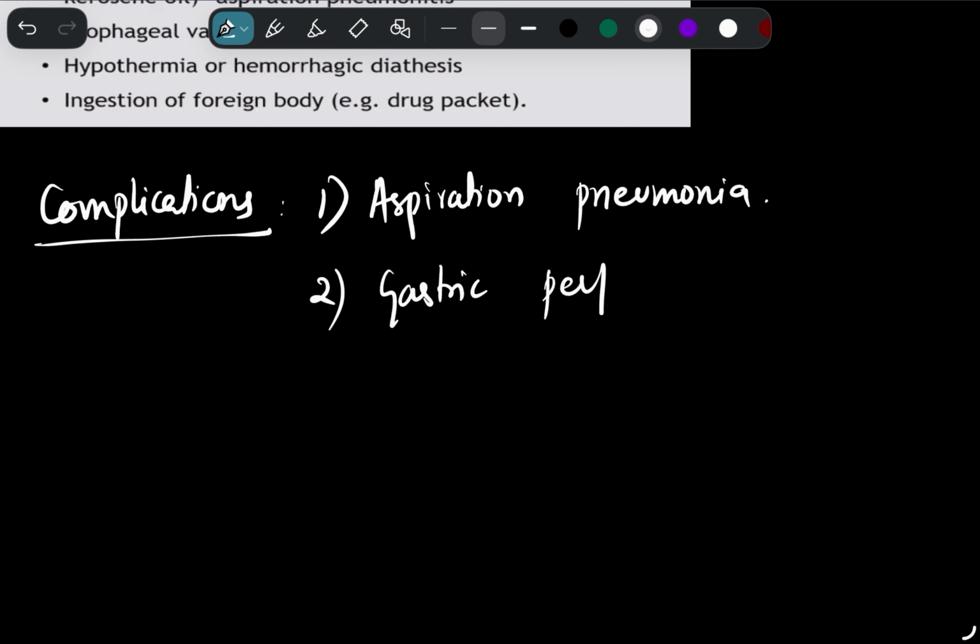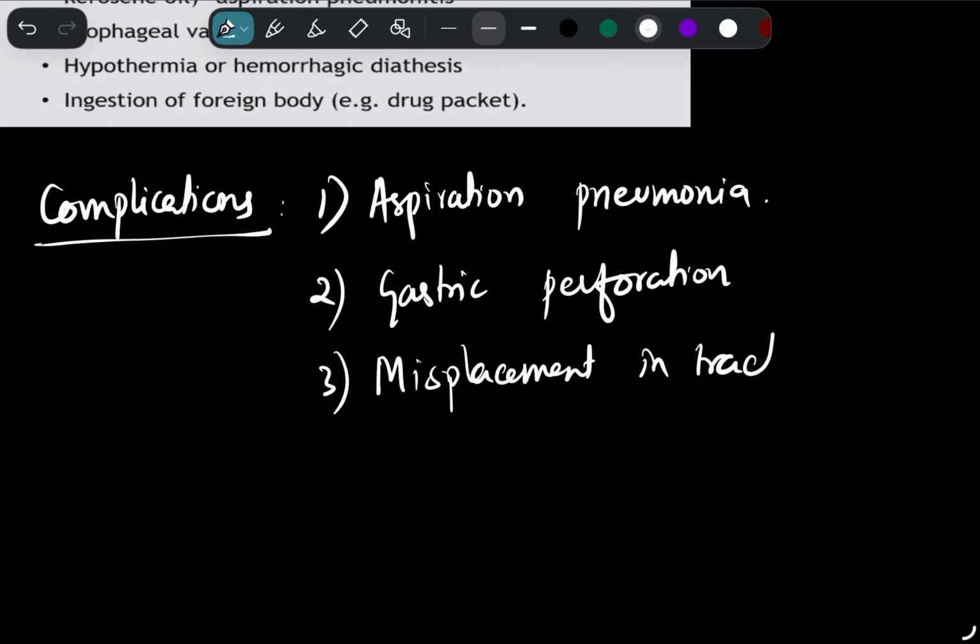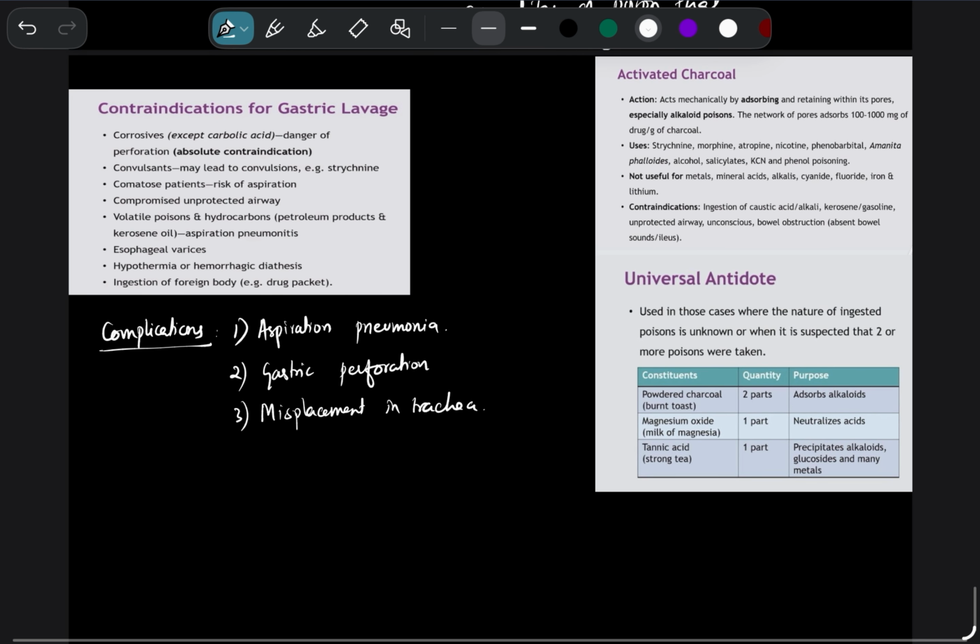So if we are putting any tube into the stomach, what can that tube do? It can damage the mucosa of the stomach that can lead to perforation. So this is also one thing. Another is it may be wrongly inserted into the trachea, so misplacement in trachea. These are all the things. There can be esophageal tears that is known as Mallory Weiss tear. So these are few of the complications of gastric lavage.